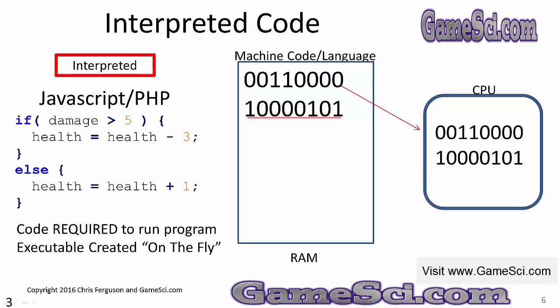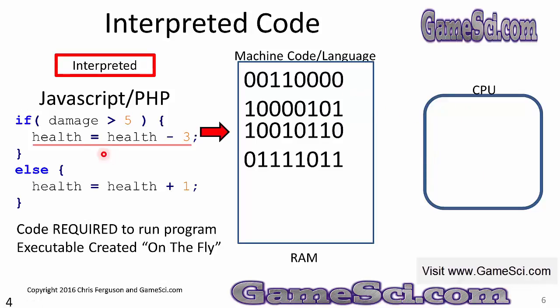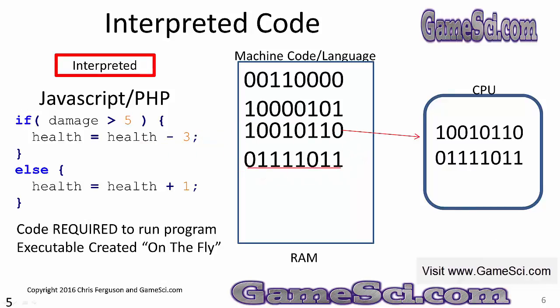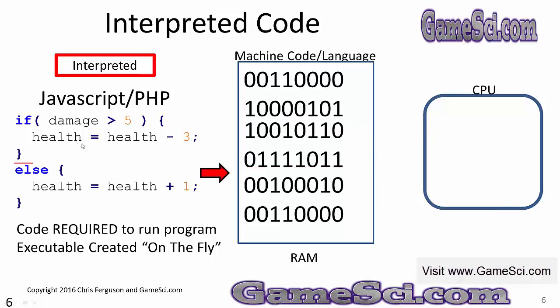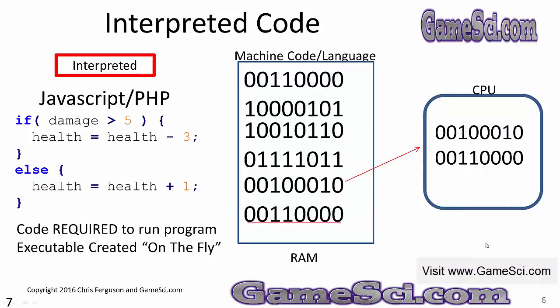When it's done with that, it'll go to the next line of code, health equals health minus 3, convert it to binary machine code, then send it off to the CPU for execution. It'll come back to the program, convert the program to binary machine code. When it's converted to binary machine code, it'll send it off to the CPU and execute that code.